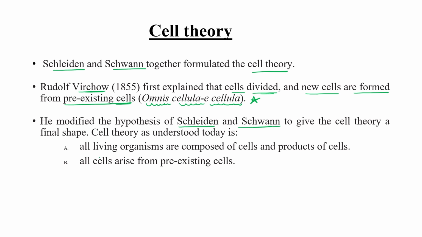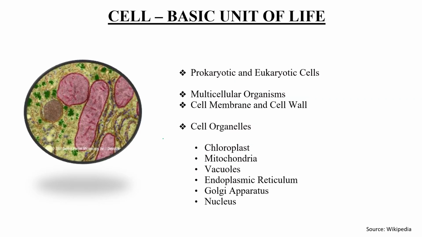The first point is like this: all living organisms are composed of cells and products of cells. All the living organisms. And second, all cells arise from pre-existing cells. First point, all living organisms are composed of cells and products of cells. Second, all cells arise from pre-existing cells. Okay, so this is all about the cell theory.